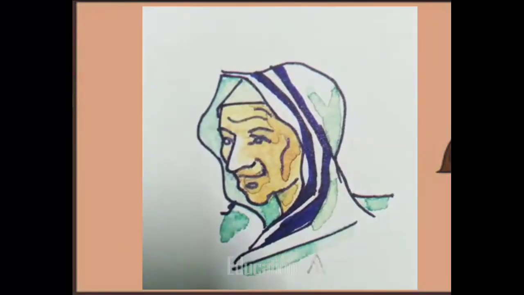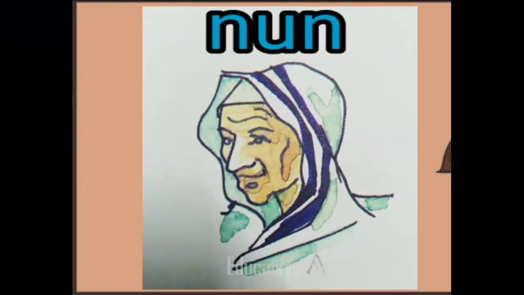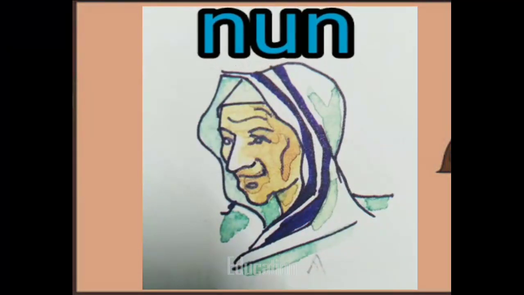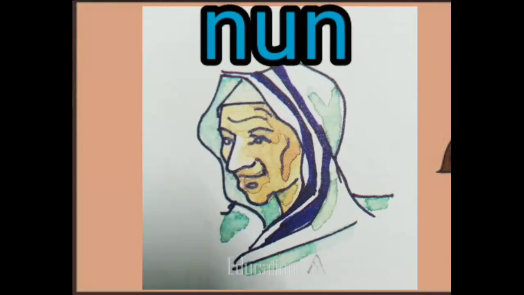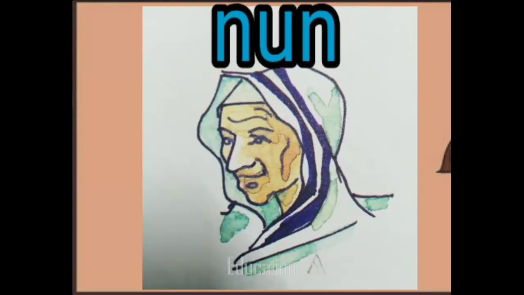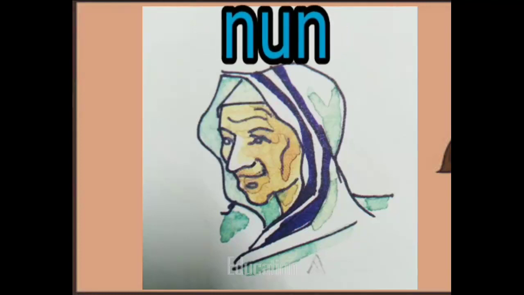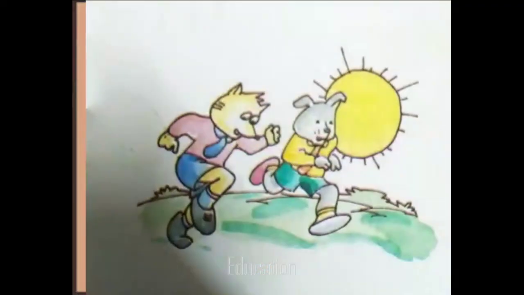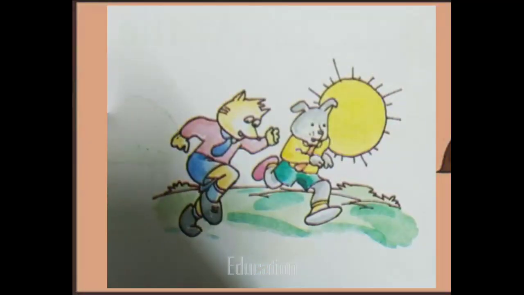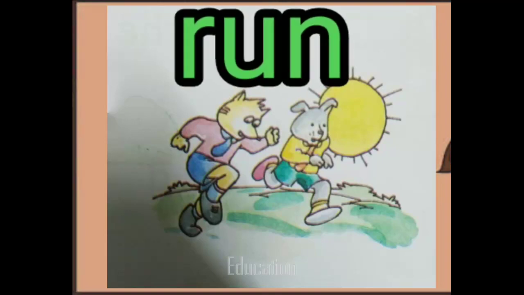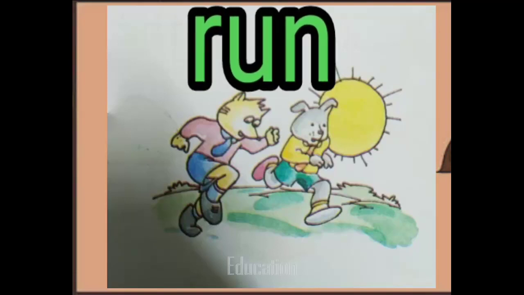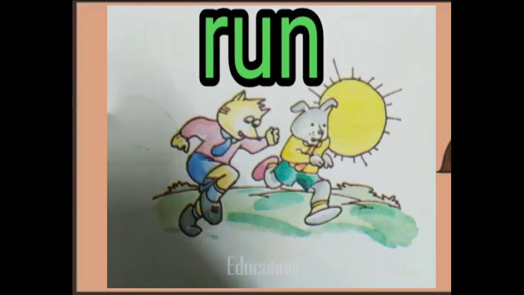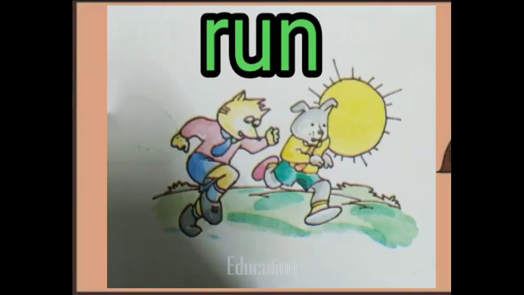Look at the next picture. This is a nun. So what is the spelling of nun? N-U-N, nun. This is a nun. Now children, in this picture you can see them run. So what are they doing? They are running on the road. So children, say with me, R-U-N, run.